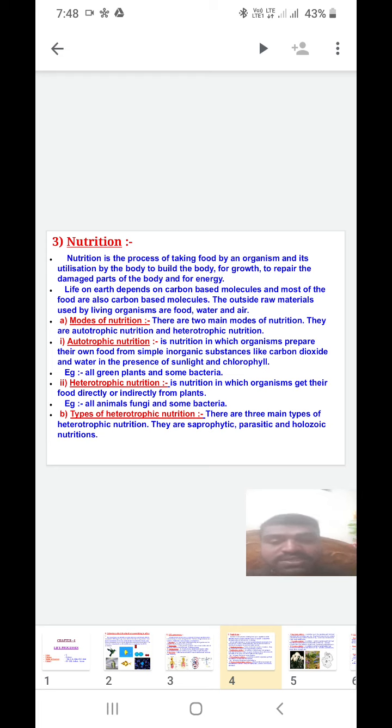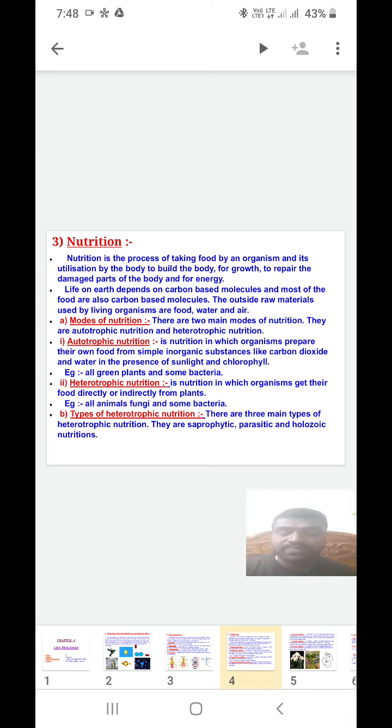The second mode of nutrition is called heterotrophic nutrition. Heterotrophic nutrition is nutrition in which organisms get their food directly or indirectly from plants.